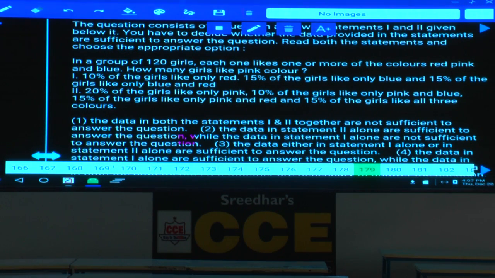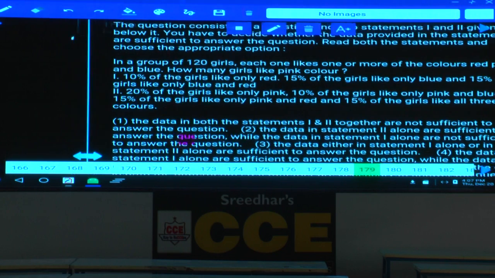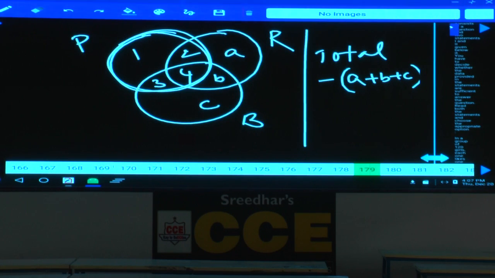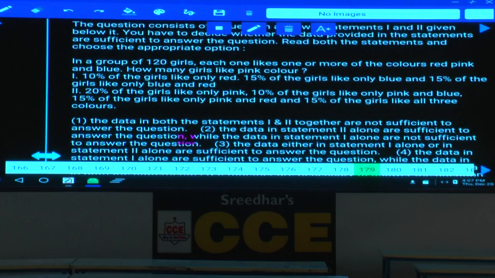Only red, A; only blue, C; blue and red only, B. So if you subtract these three values from the total, that is 120, will you get the answer or not? Yes, one alone is sufficient, need not calculate it.